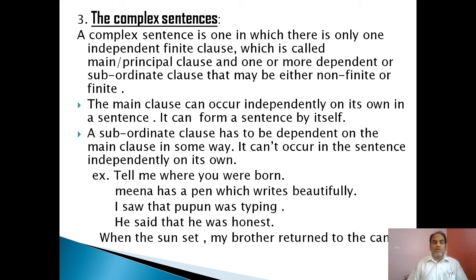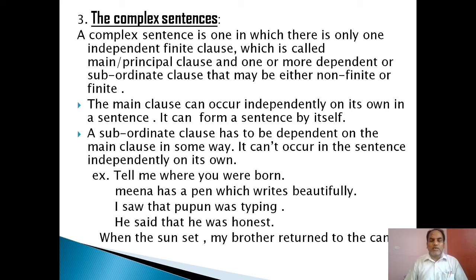For example, tell me where you were born. Where you were born? That is the subordinate clause. Tell me is the main clause. Mina has a pen which writes beautifully. Mina has a pen is the main clause, because it is an independent clause and it can stand on its own. Which writes beautifully, this clause is dependent. This clause is subordinate to the main clause. So this sentence is a complex one.